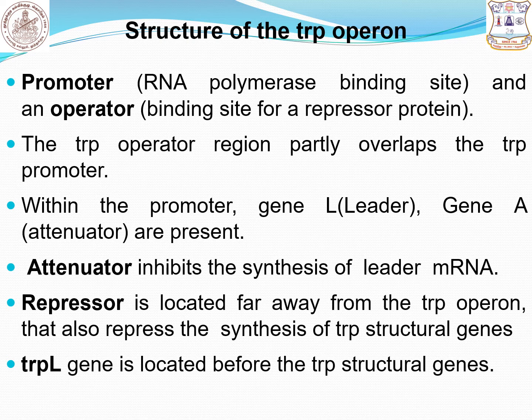Another region is called operator. Operator is a binding site of repressor protein. When the repressor protein binds on the operator, the tryptophan operon turns off. Another region is called repressor. Repressor is located far away from the tryptophan operon and represses the synthesis of tryptophan structural genes. Within the promoter there are two regions, one is the leader sequence, another one is the attenuator sequence. The tryptophan L region is located before the tryptophan structural genes.